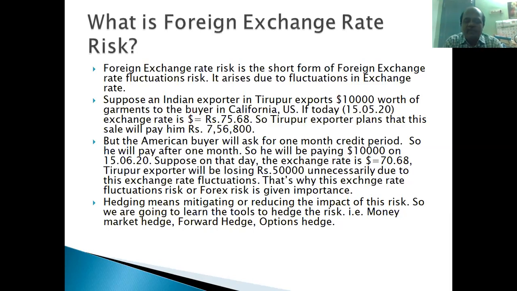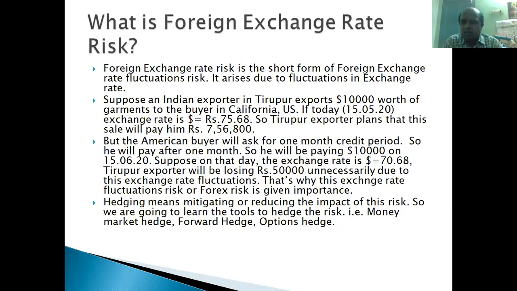Then the exporter will be losing 5 rupees for every dollar. $10,000 worth of sales into 75 rupees comes around 7,50,000 rupees he is supposed to receive after 1 month. But because of exchange rate fluctuations, this $10,000 will give him only 7 lakh rupees. He will be simply losing these 50,000 rupees without doing any mistakes.